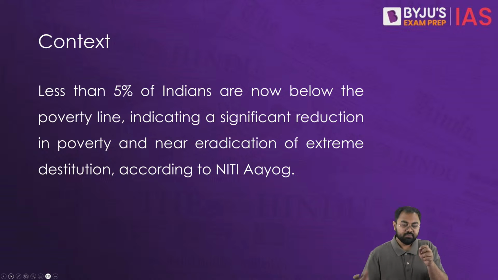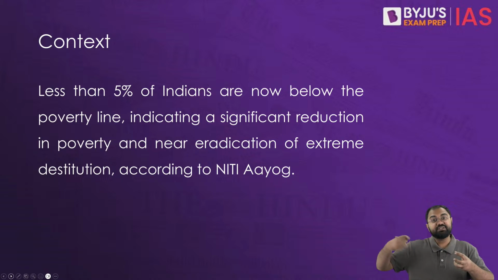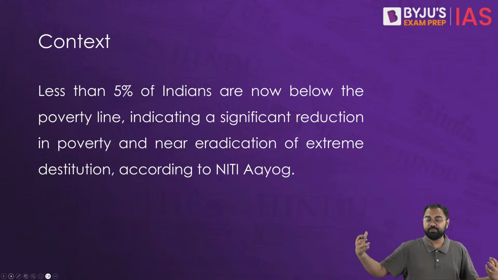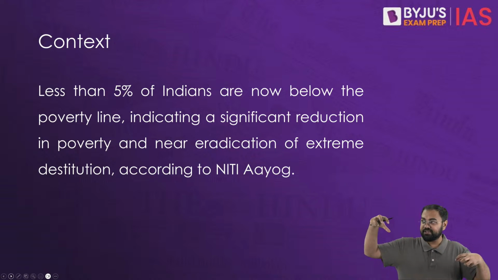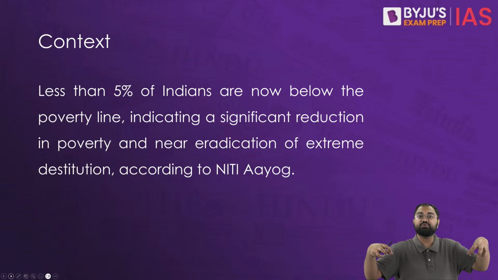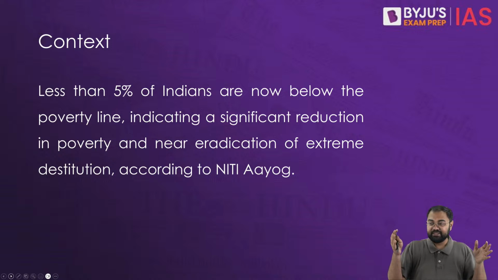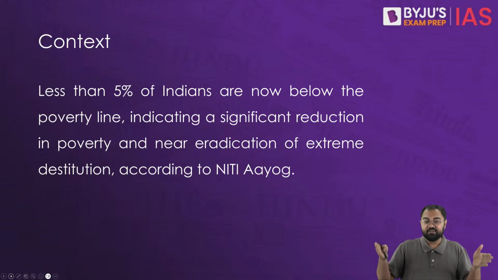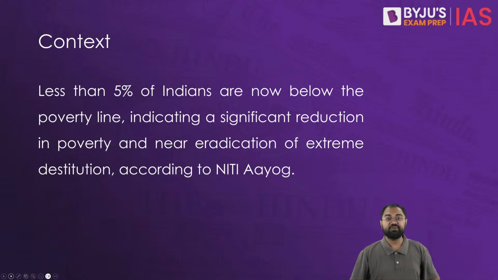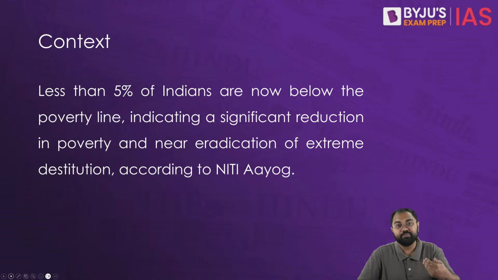Many a times we talk about how the rich are becoming richer and the poor are becoming poorer, and especially in this context, the divide between the urban and the rural areas becomes very crucial to understand. What has been claimed is that the divide between the urban and rural economies has started declining. So that is a very good step. That would be a very good indicator about the Indian economy, because that means more money is flowing into the rural economy compared to what was traditionally happening.